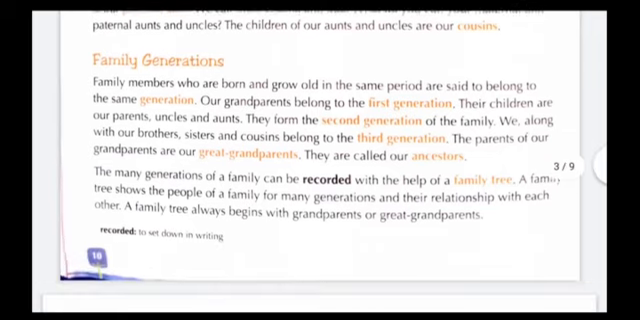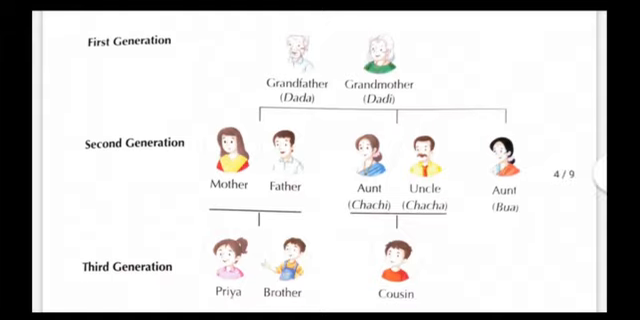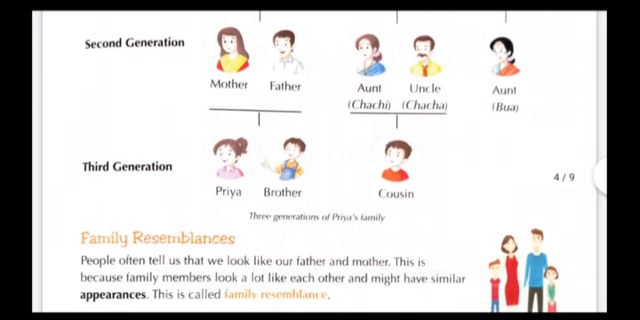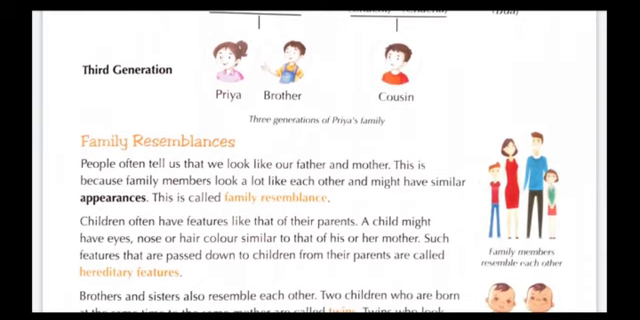So here we can see in this picture: first generation, second generation and third generation. In the first generation, it consists of grandfather and grandmother. Whereas in the second generation, mother, father, uncle, aunt. Whereas in the third generation, there are brothers, sisters and cousins. So these all are the three generations of Pia's family. Now move on to the next paragraph, that is family resemblance.